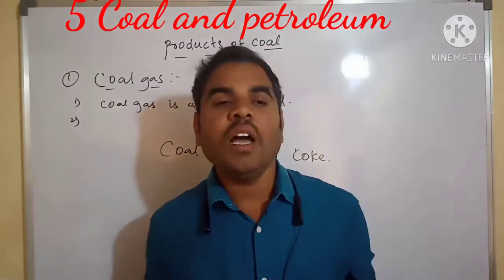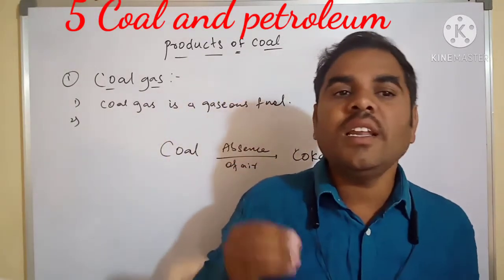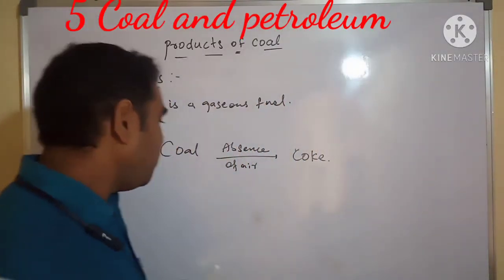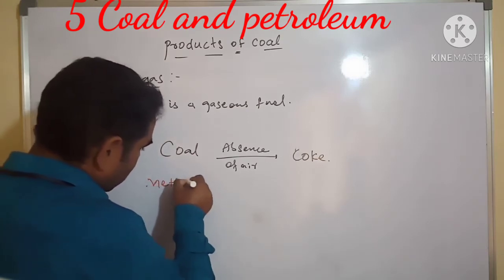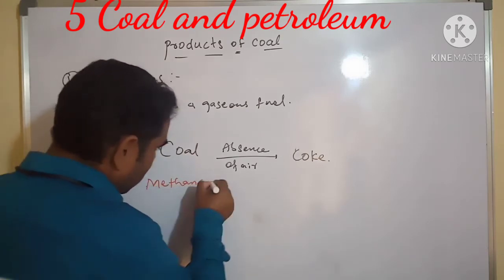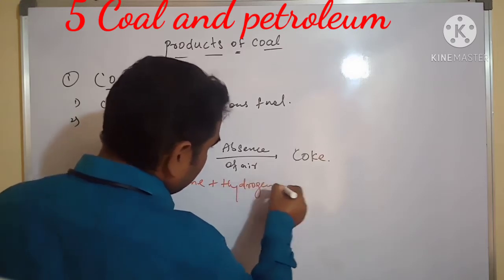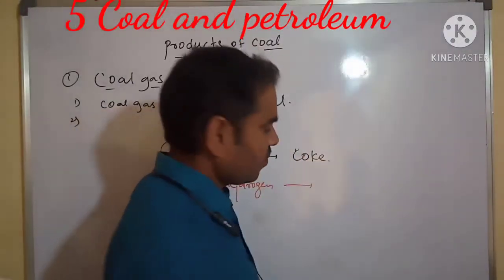It is a mixture of methane plus hydrogen. We are calling this coal gas.